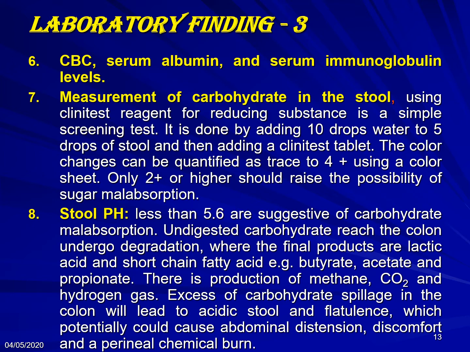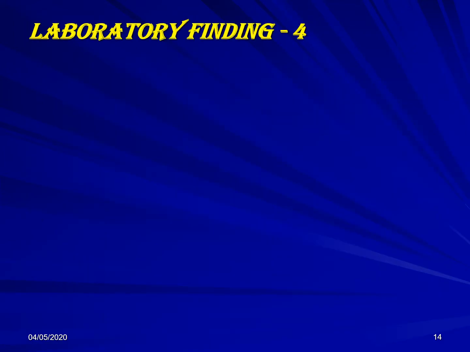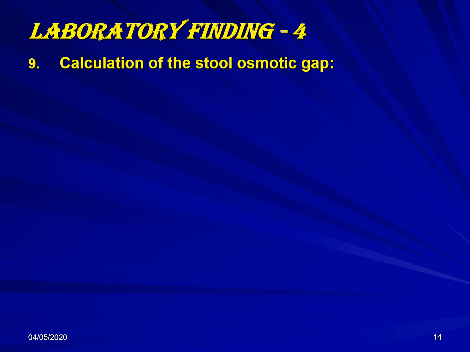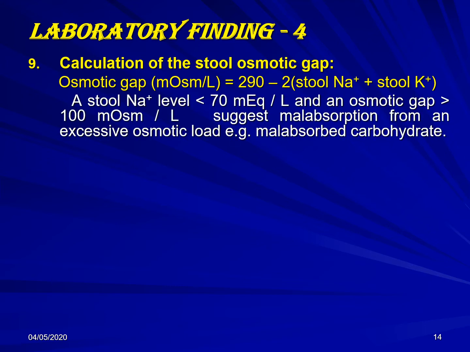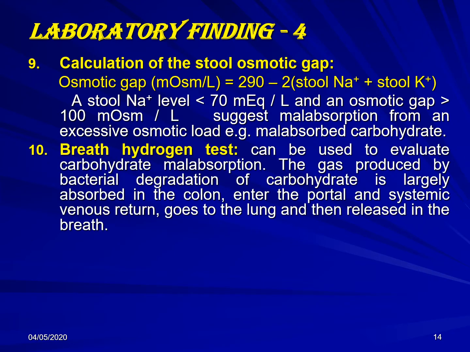Any reading of stool pH less than 5.6 is indicative of acidic stool, which indicates carbohydrate malabsorption. Calculation of the osmotic gap is done by the equation. Any reading of stool sodium less than 70 and osmotic gap more than 100 indicates carbohydrate malabsorption.